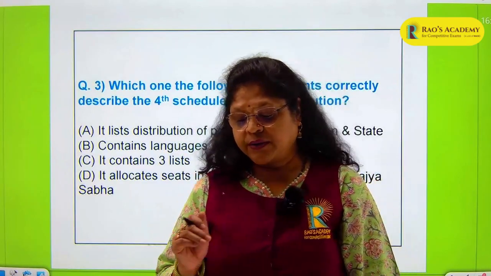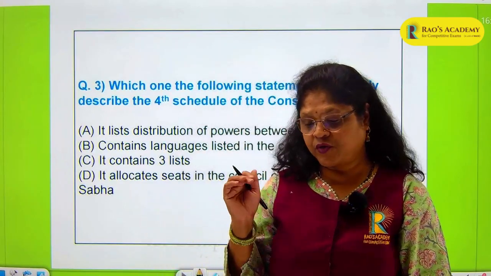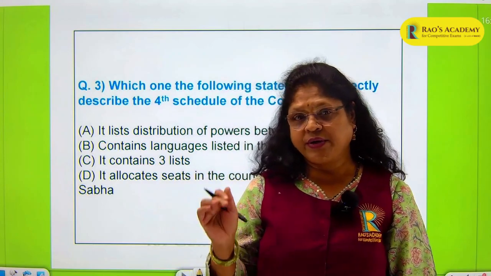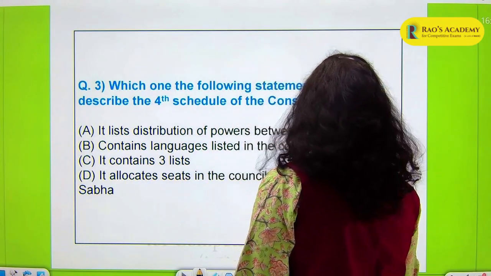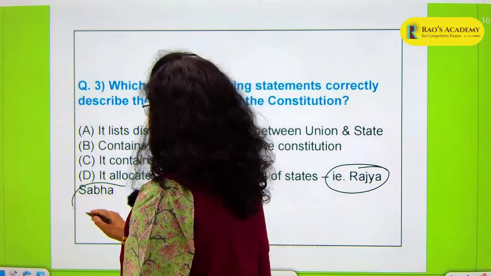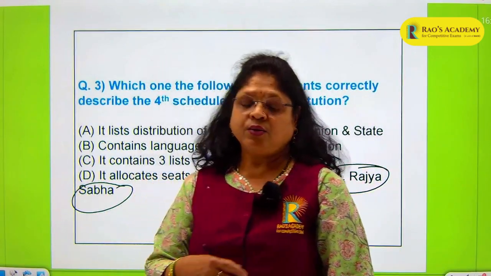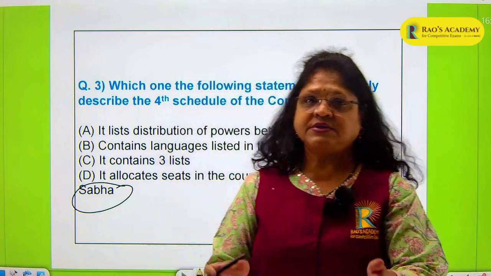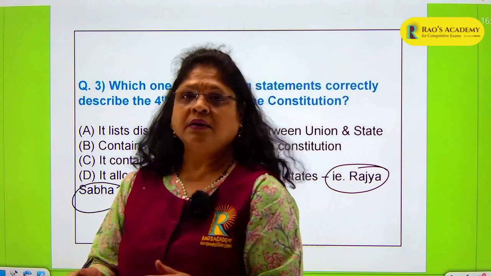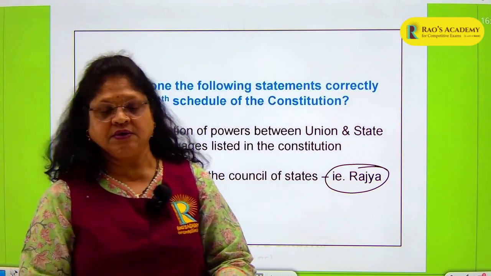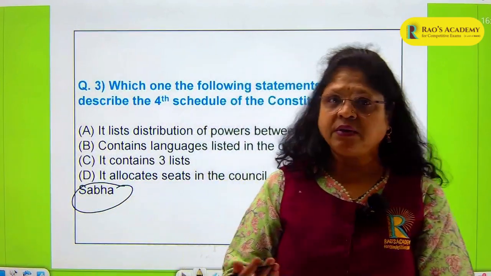And the fourth schedule relates to allocation of seats for the states and union territories in the Rajya Sabha. As we all know, the Rajya Sabha is a representation of states. All the states and the union territories in our country are represented in the Rajya Sabha, and the seats allotted are generally done on the basis of the population of that particular state or union territory.